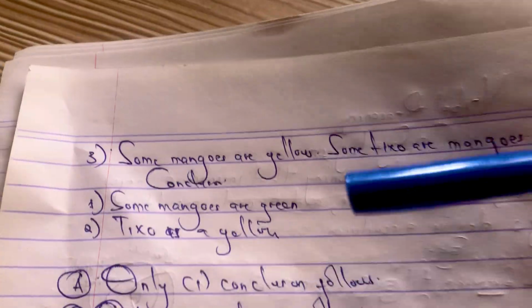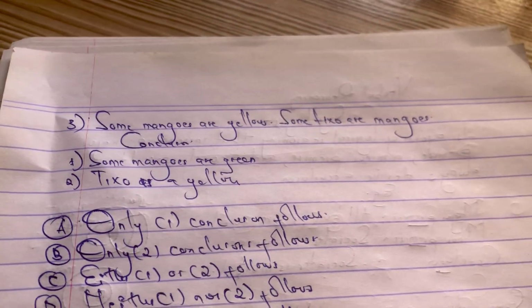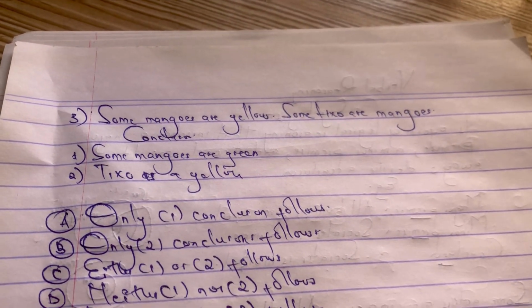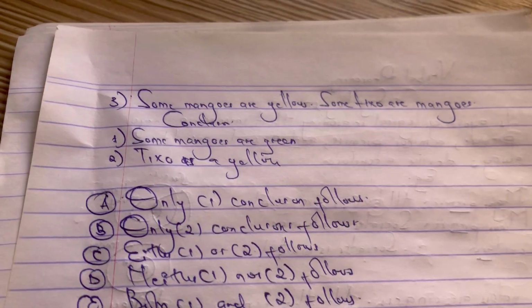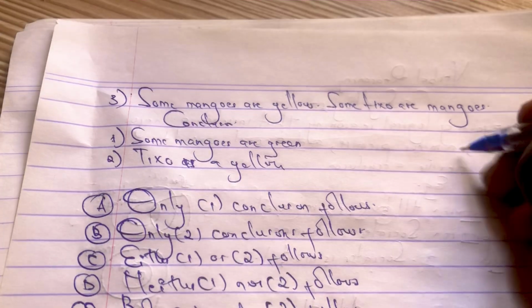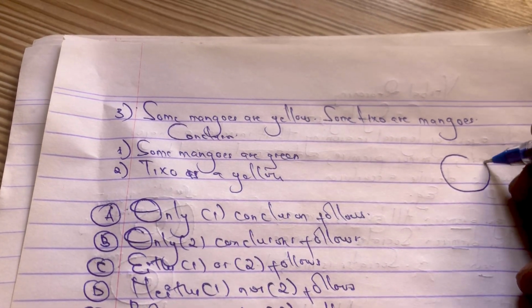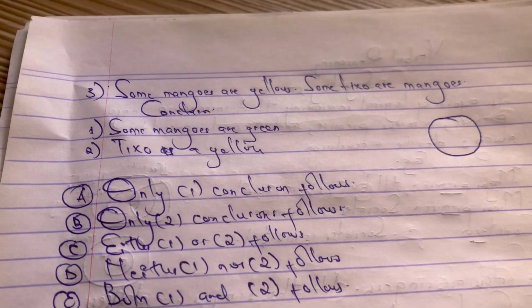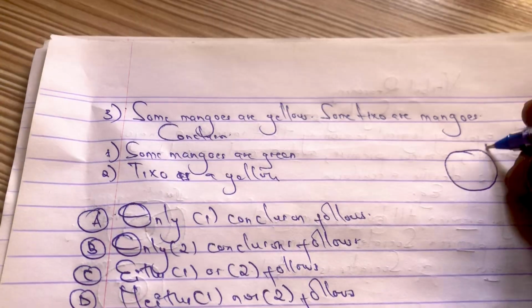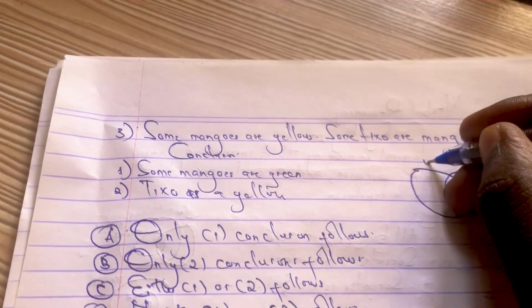Then the next question. They are saying some mangoes are yellow, then they are saying some tixo are mangoes. Are we together? If we are to draw mangoes, these are the mangoes here. They are saying some mangoes are yellow, so some mangoes are actually yellow.